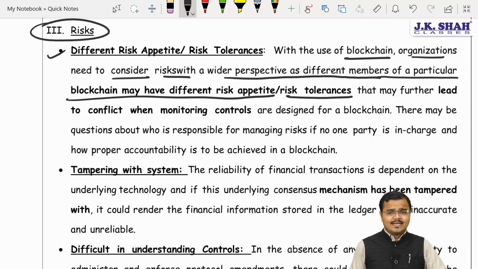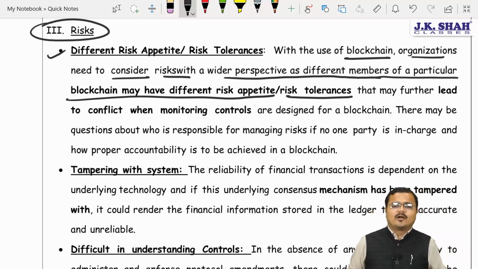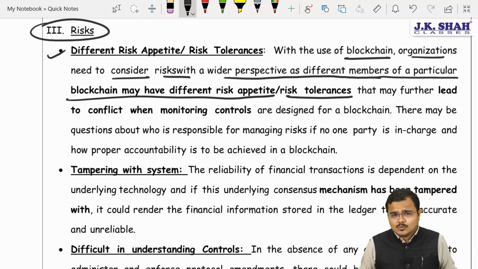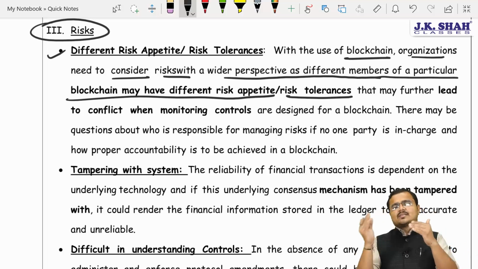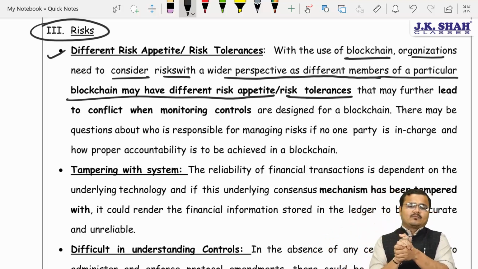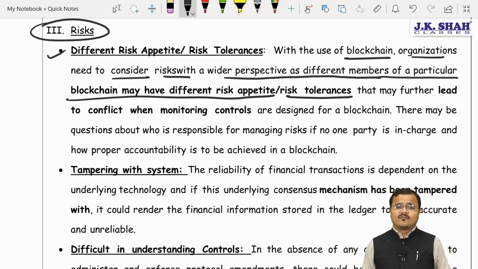Agree? Yes, sir. Chartered, if there is one person who is hardly a salary earner, for him even 5,000 rupees matters a lot. But when I am talking about the Ambanis and Adanis, 5,000 rupees, sir, they don't even consider it. Agree? So risk tolerance level is what? Sir, different. But blockchain is using what? Sir, static level of controls. And Chartered, everywhere we don't want that static or fixed level of controls.